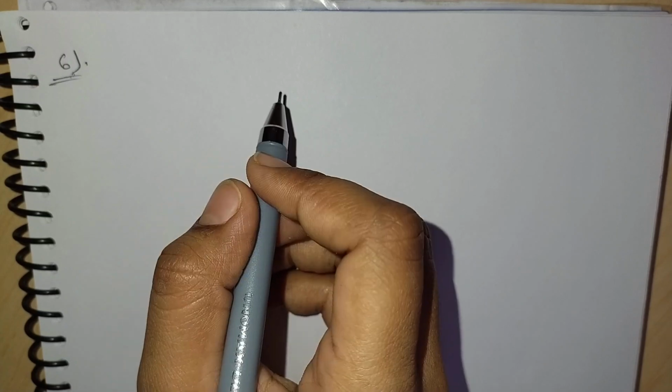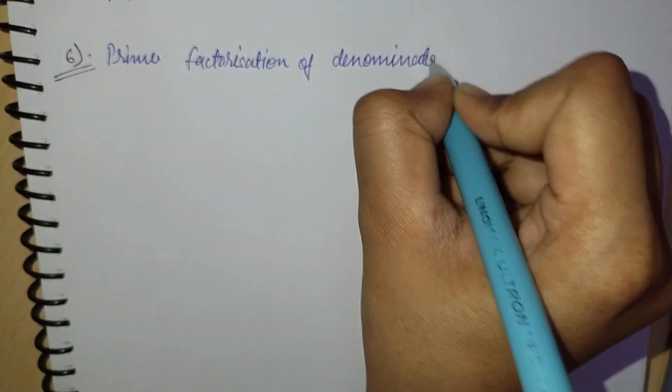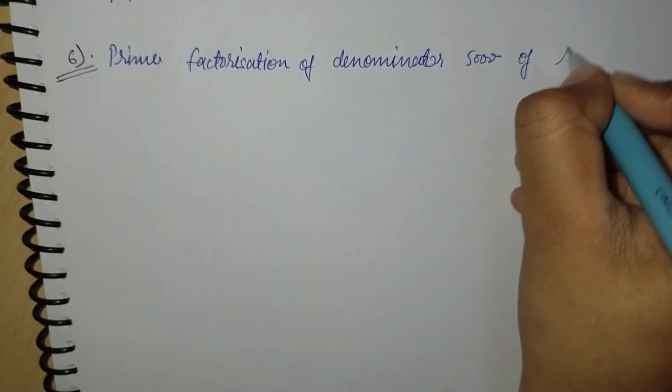Now the sixth question is, write the denominator of the rational number 257 by 5000 in the form of 2 to the power m and 5 to the power n, where m and n are non-negative integers, hence write its decimal expansion without actual division. So on doing the prime factorization of 5000, we will get as